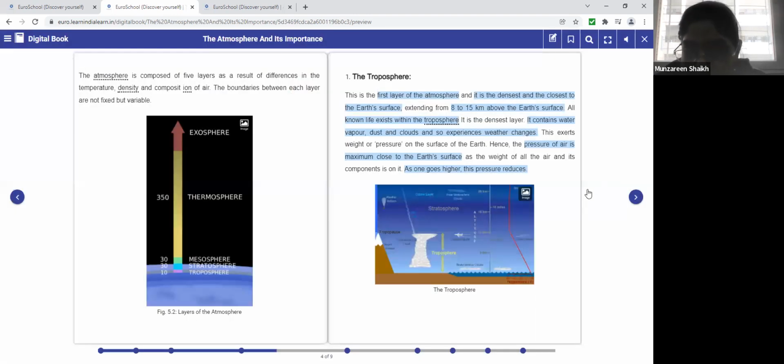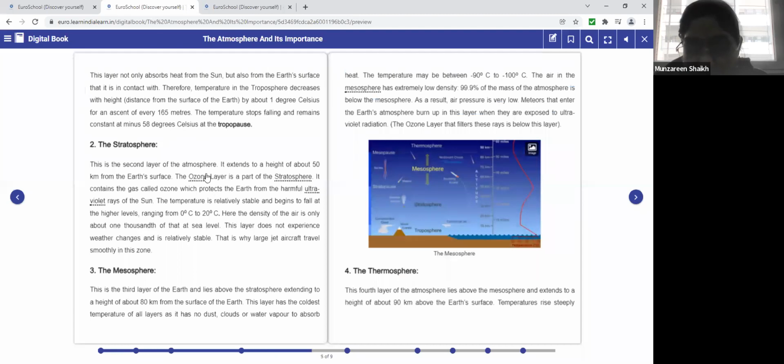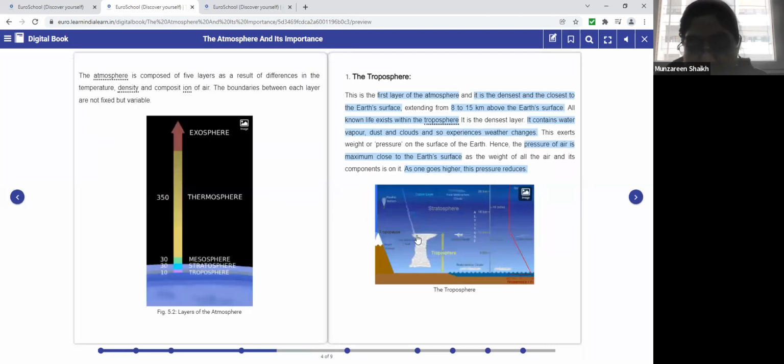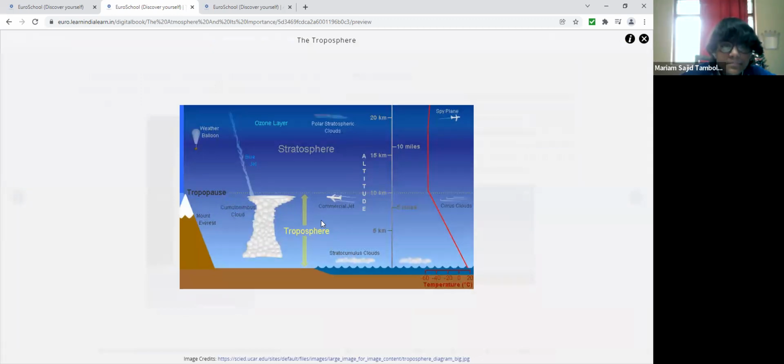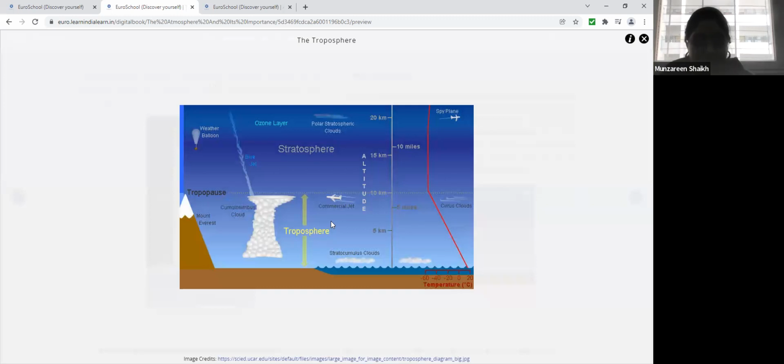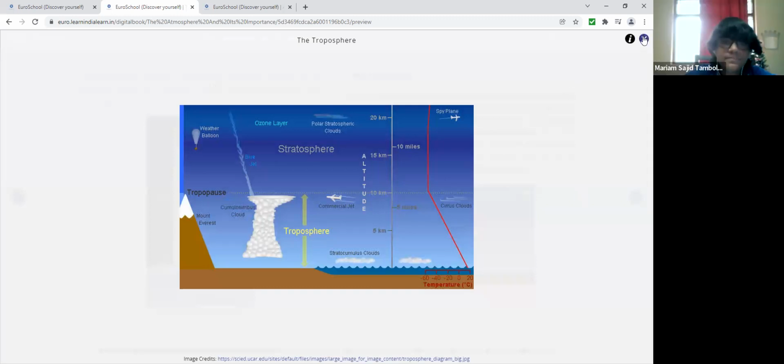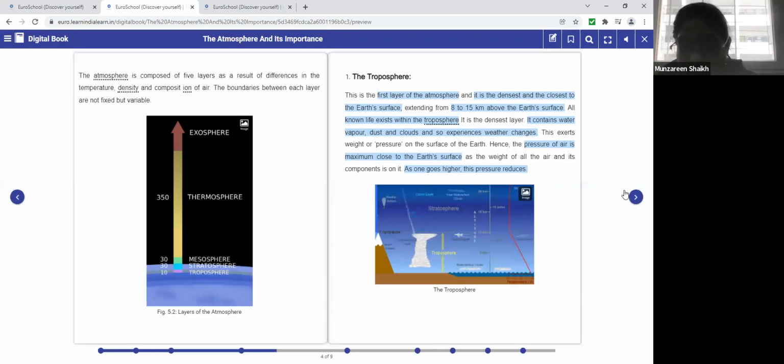Have you understood? Now, let's click on the next image, the image of troposphere. Can you see the troposphere's image, children? Yes, ma'am. Okay. Have you understood troposphere? Yes, ma'am. Okay, very good.